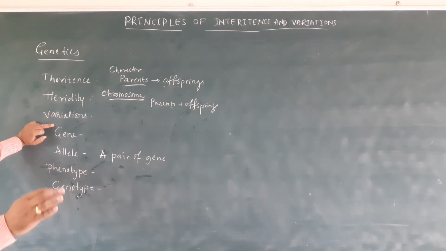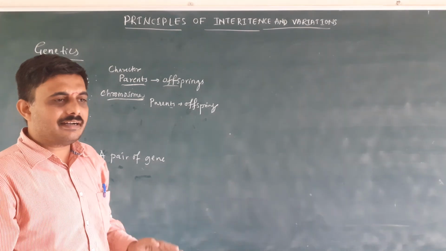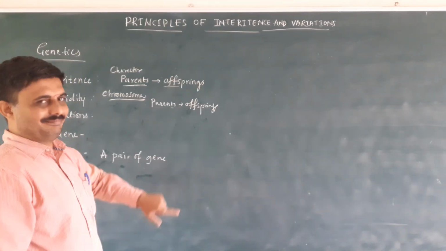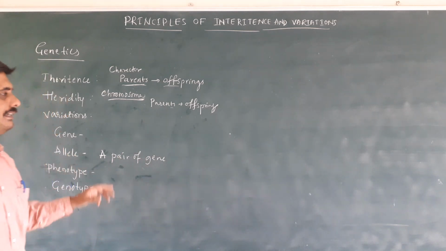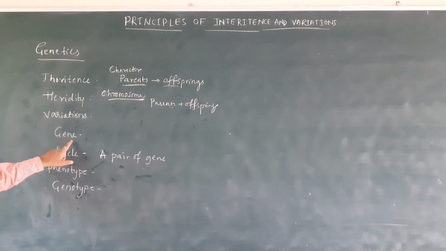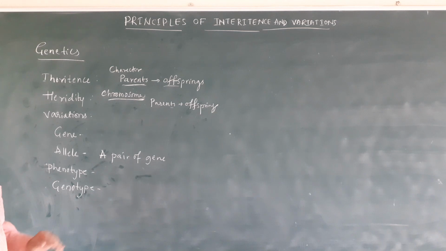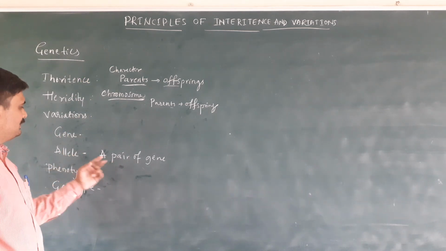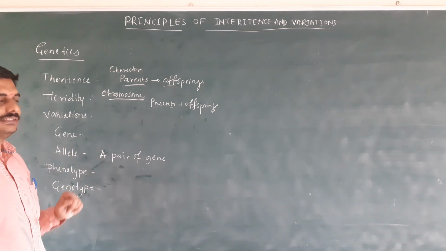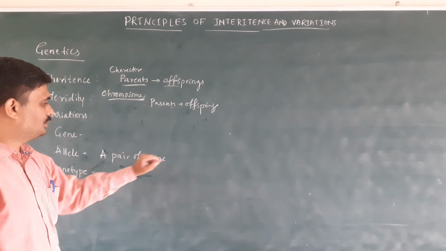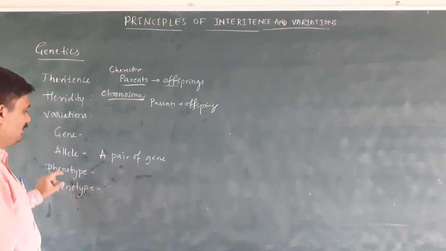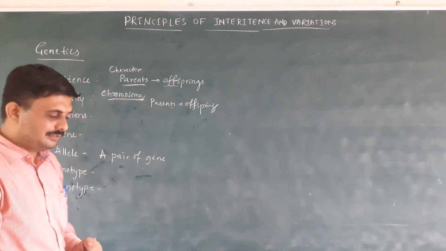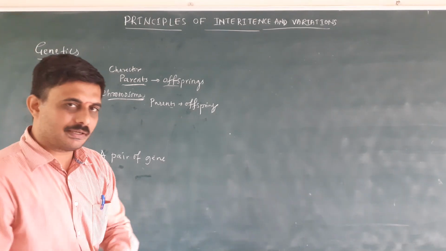Variation is the different characters present among offspring of the same parent. Gene is a unit of heredity or inheritance. A pair of genes is called an allele. Allele gives rise to a character. Phenotype is the external appearance of a character. Genotype is the genetic makeup.